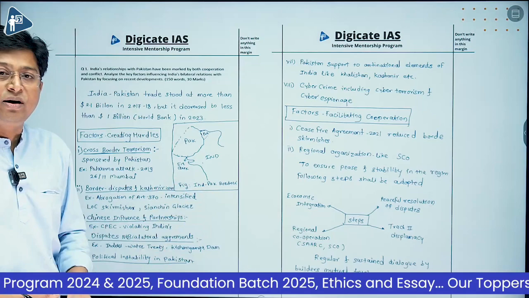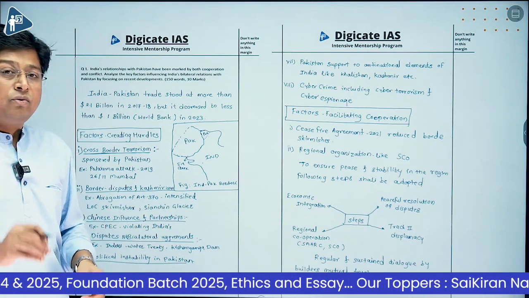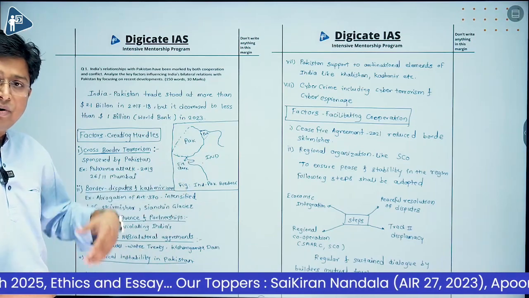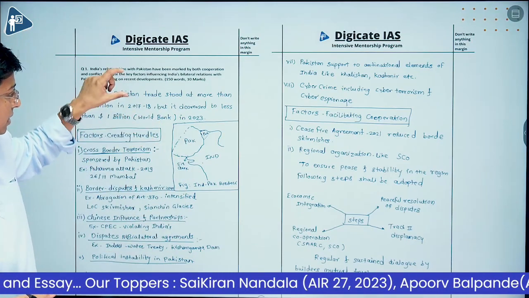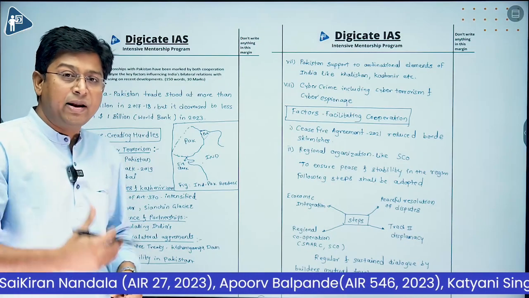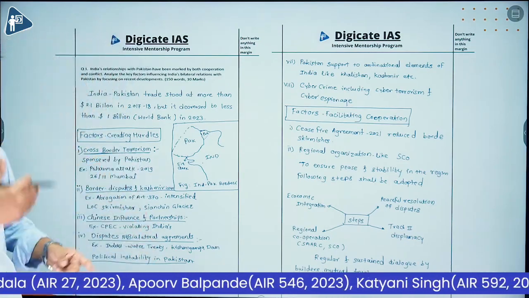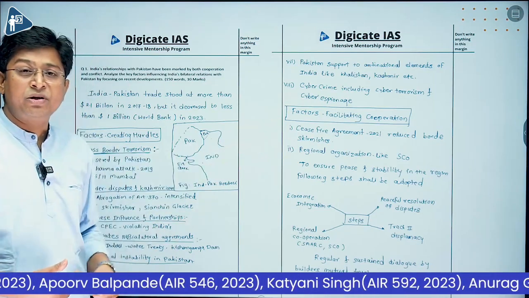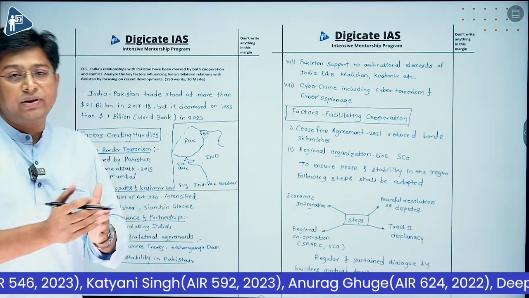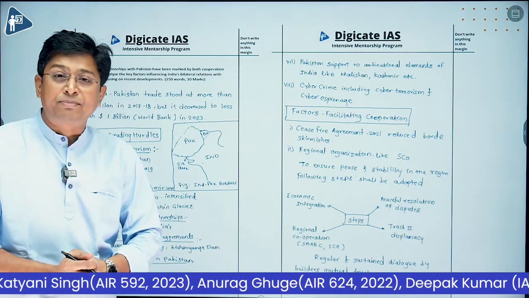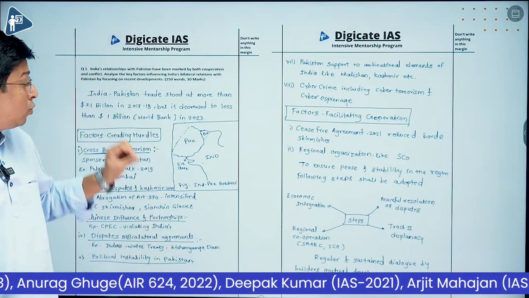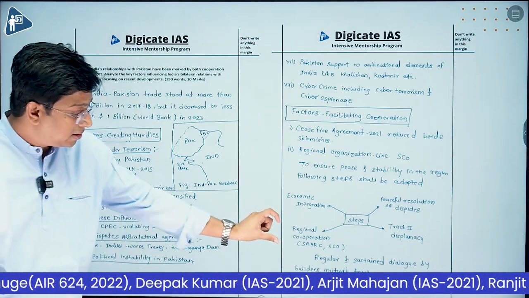So whenever you prepare for international relations, check whether you have all these aspects or not. All right, so when you prepare India-Bangladesh, India-Nepal relations, first understand its significance. What are the data and facts around India-Nepal relations, India-Bangladesh relations? Then look for the factors facilitating the cooperation, then look for the factors creating hurdles, then look for the significance of that relation with India, and then what steps, what measures can be taken to improve the relation. And make sure that you have good content for making introductions and conclusions.